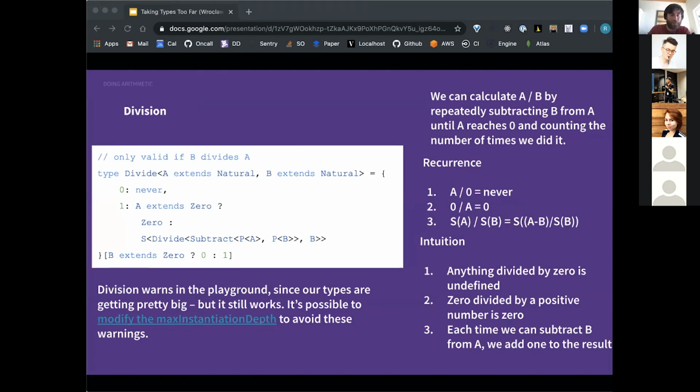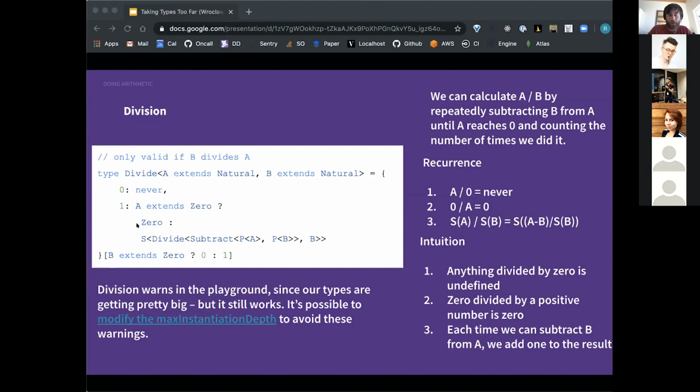A over 0 is never because dividing by 0 doesn't make sense. Otherwise, 0 over A is 0. Otherwise, S of A over S of B is the same as (A minus B) over S of B, basically the successor of that. We're basically repeatedly subtracting B from A until A reaches 0 and counting the number of times we did that. If we divide by a non-factor, then we'll end up dividing at one point in the recurrence by never, and we'll end up with a never type here, which is exactly what we want because, as I said, it doesn't make sense to divide a natural number by a natural number that doesn't end up in a natural number.